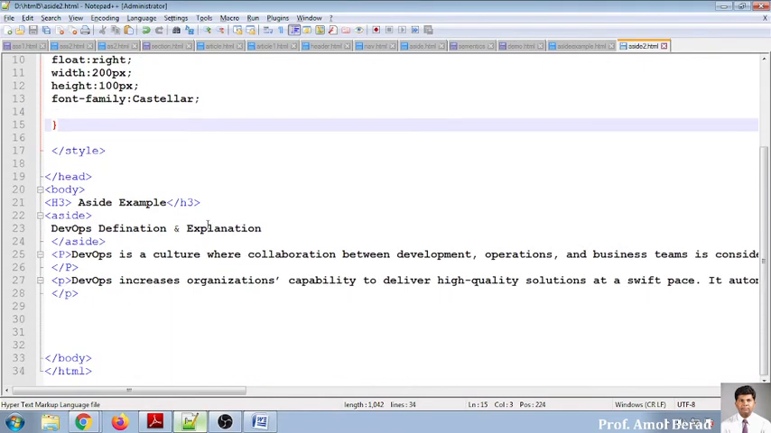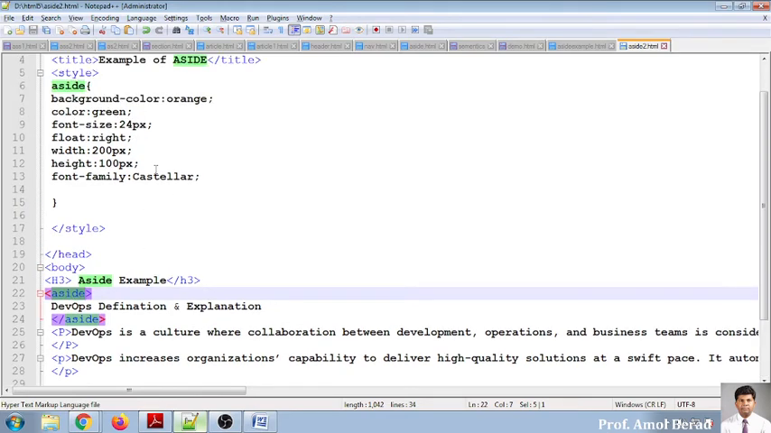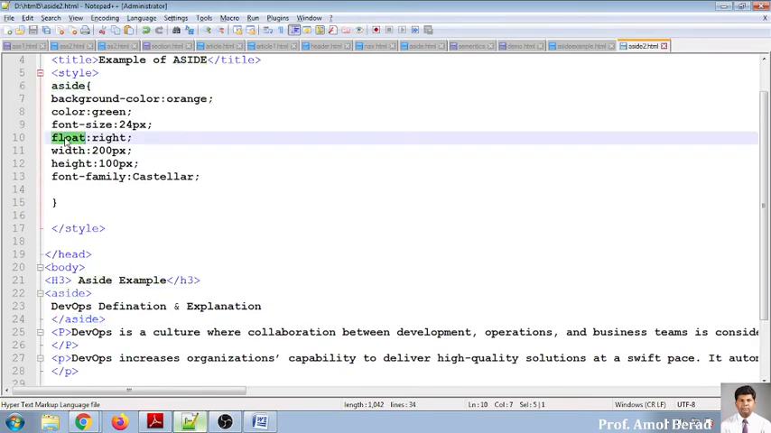So are you clear with this aside? How this aside will be helping you to display the content on the left hand side or right hand side. And the most important thing is that you need to use the float. This is one of the properties for floating your text content towards the left or towards the right. Is it clear to everybody now? What is aside? Yes, sir. Okay. Shall we move further then? Yes. Shall we move further?